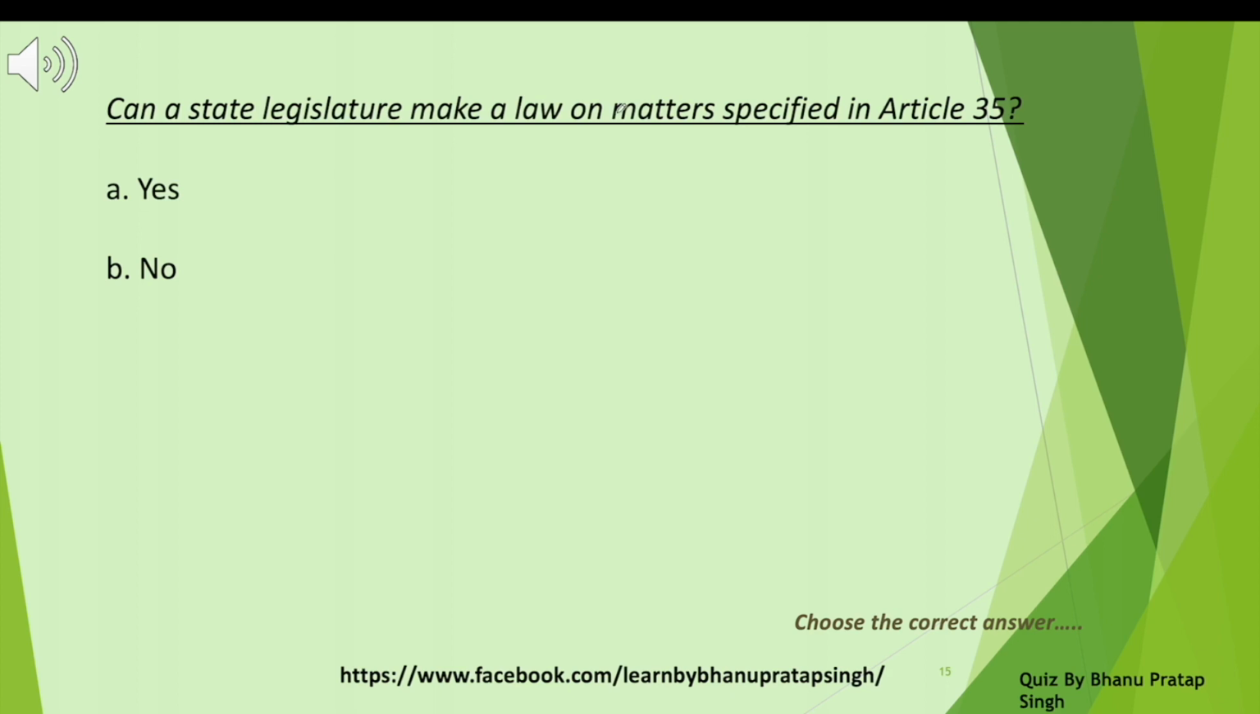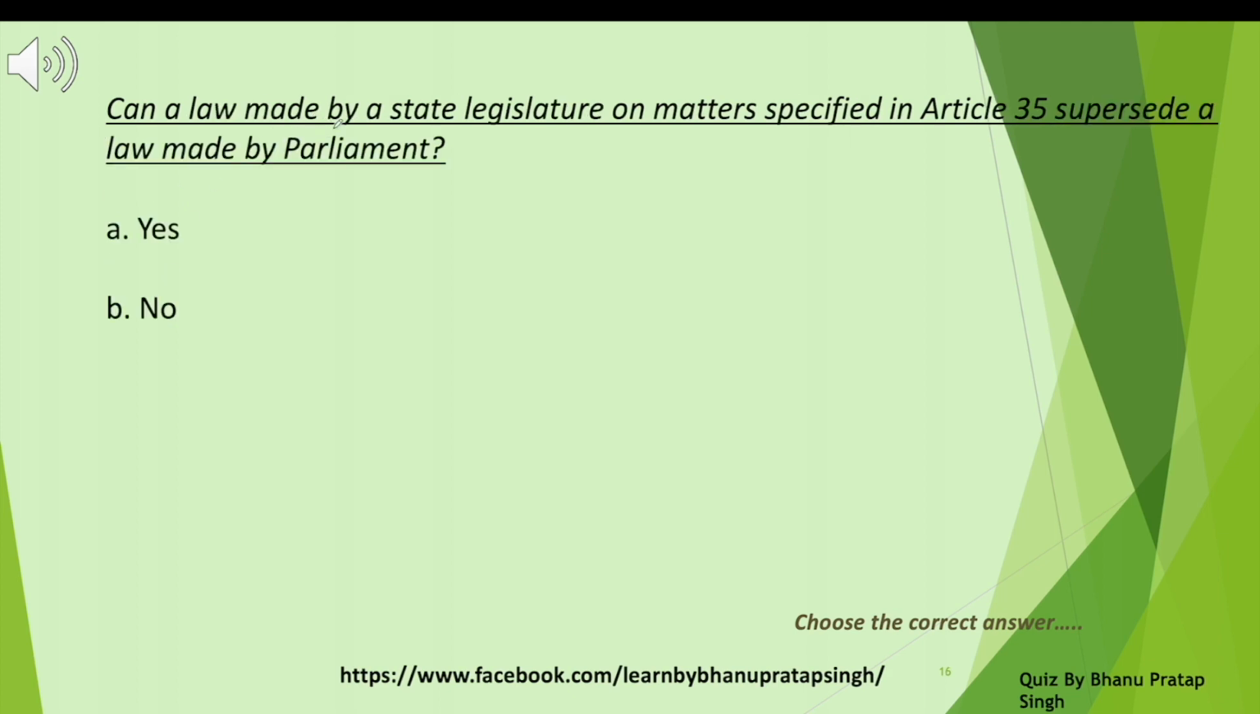Can a state legislature make a law on matters specified in Article 35? State legislatures here, right? It's not the central, it's state legislatures. Option A, yes. Option B, no. The answer is no. Can a law made by a state legislature on matters specified in Article 35 supersede a law made by the parliament? Option A, yes. Option B, no. Answer is no.